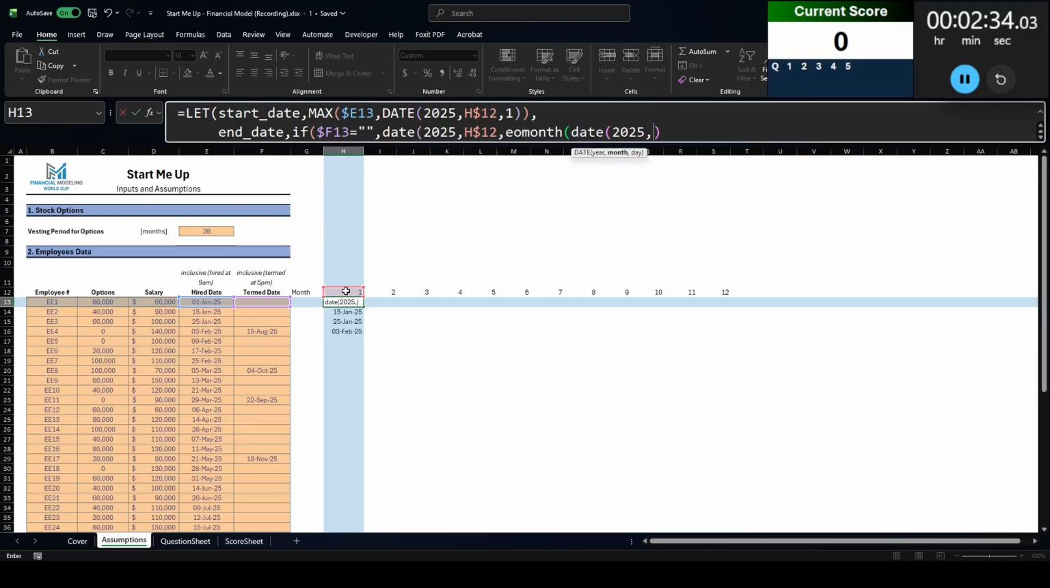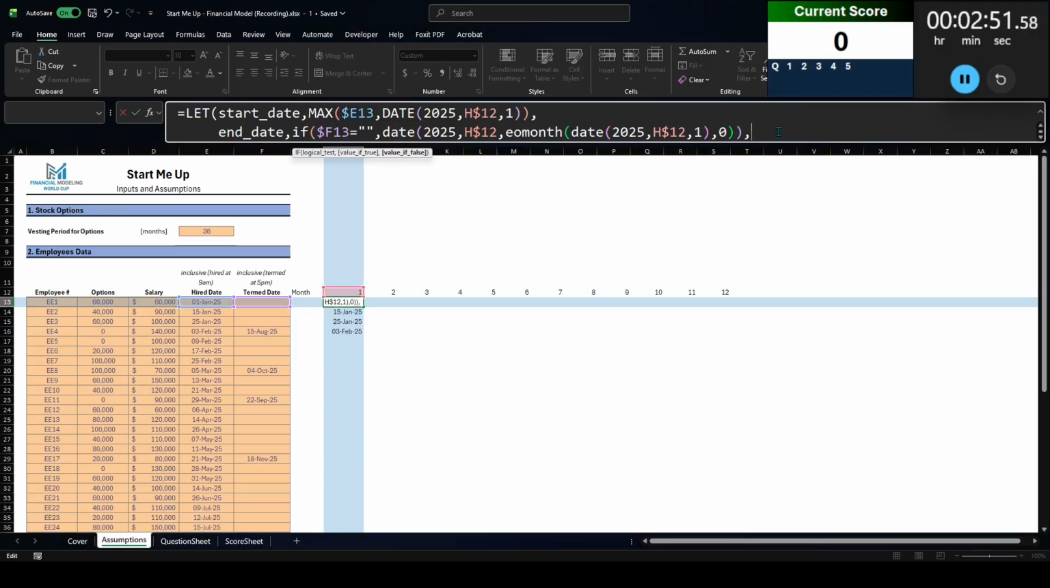date 2025 January 1st, and 0 days. So that's going to give me the end of the month in January. It'll be January 31st, right? Then February, but it'll only be the 28th. So that's going to work. Right. So yes, that's because I'm trying to go this way.